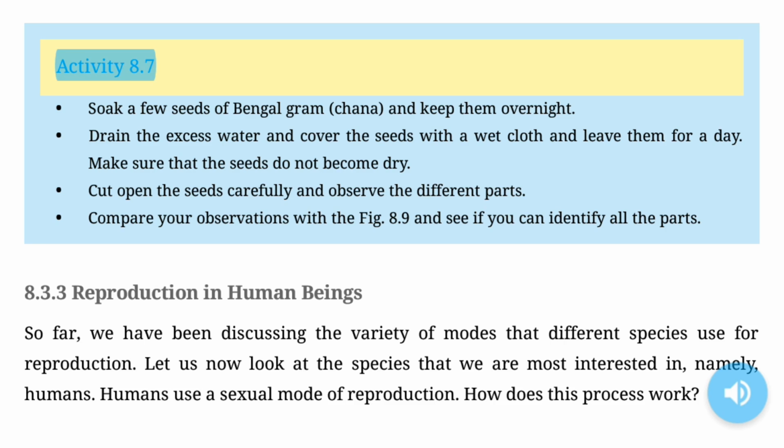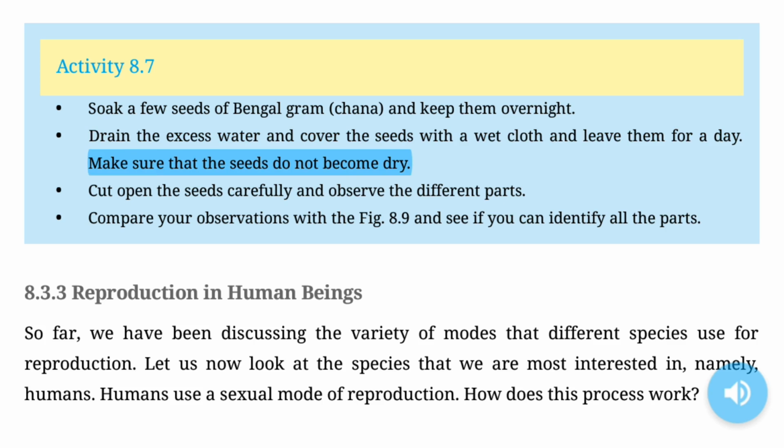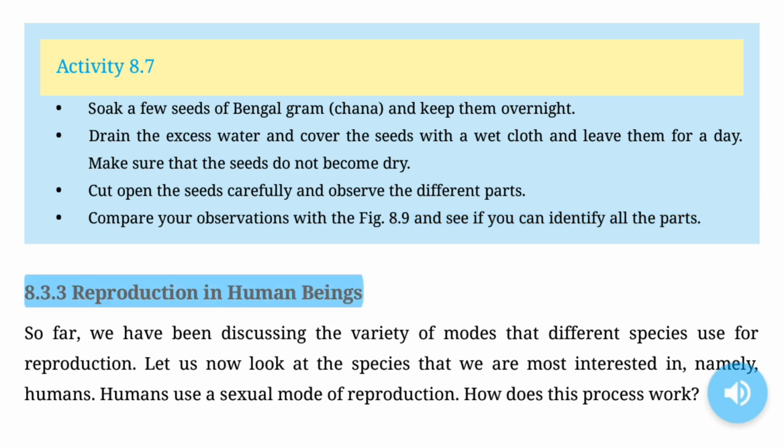Activity 8.7. Soak a few seeds of Bengal gram (chana) and keep them overnight. Drain the excess water and cover the seeds with a wet cloth and leave them for a day. Make sure that the seeds do not become dry. Cut open the seeds carefully and observe the different parts. Compare your observations with Figure 8.9 and see if you can identify all the parts. 8.3.3 Reproduction in human beings.